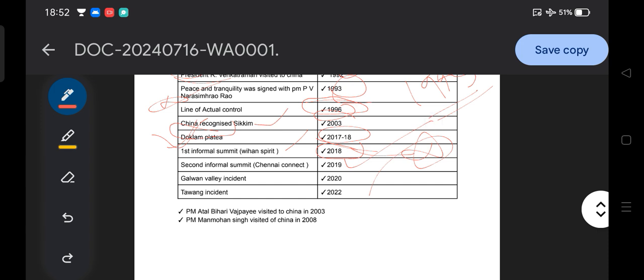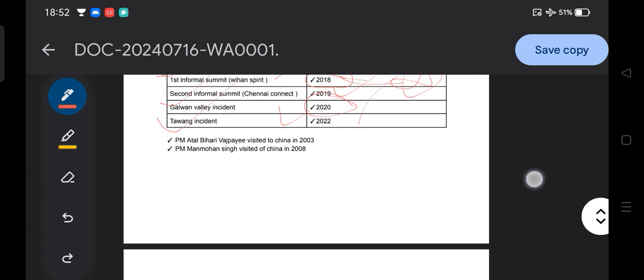Then the Galwan Valley incident in 2020, and the latest one is the Tawang incident in 2022. So this is how a number of disputes and incidents have shaped India and China relations, which is very important for our examinations.